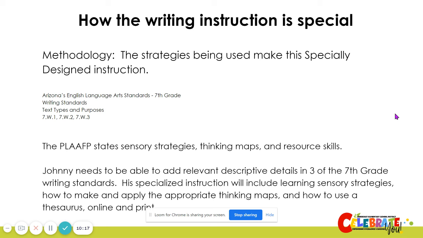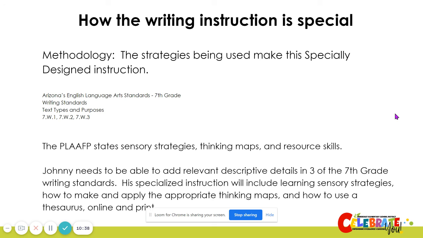We mentioned that Johnny is a 7th grade student. This is for his area of disability in writing. The 7th grade standards in writing that relate to his goal are Writing 1, Writing 2, and Writing 3.